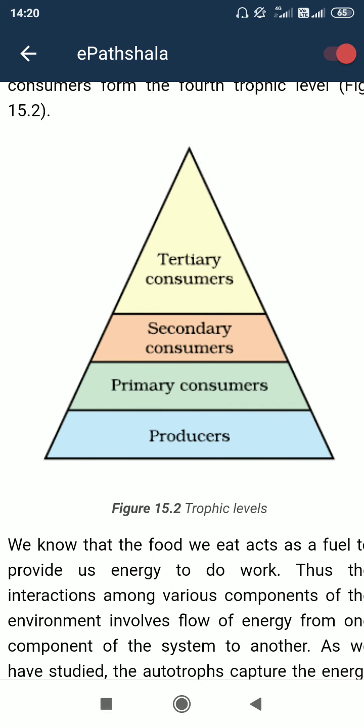Then those are eaten by primary consumers, then secondary consumers. Consumer means whoever is dependent on the producers directly or indirectly. Primary consumers are directly related to producers; secondary consumers do not directly eat producers, rather they eat primary consumers.